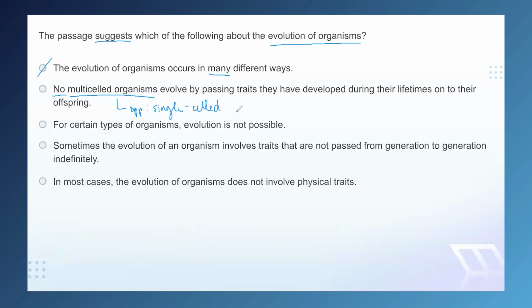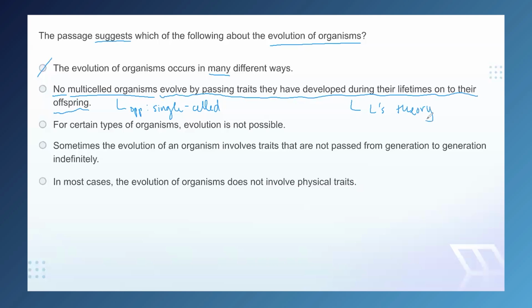So that is likely where we are looking for the answer, and likely something that we know that is stated explicitly about single-celled organisms will help us to infer something about multi-celled organisms. So we want to evaluate whether any multi-celled organisms ever evolve by passing traits that they have developed during their lifetimes onto their offspring. Well, we know that language. That is Lamarck's theory.